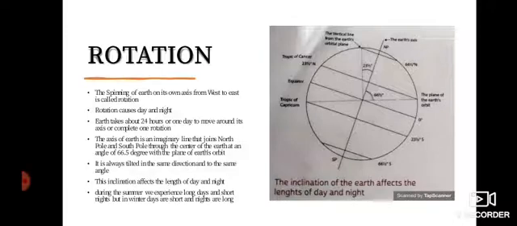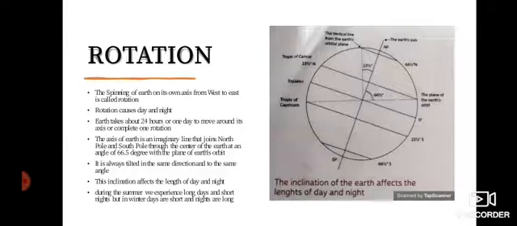Our Earth is tilted on one side. It is always tilted in the same direction and to the same angle, and this inclination affects the length of day and night. During the summers, we experience long days because, suppose the North Pole is tilted towards the sun, then there will be summer in the northern hemisphere, and we will experience long days and short nights. And if the southern hemisphere is tilted towards the sun, then there will be summers in the southern hemisphere and days will be long in the southern hemisphere.